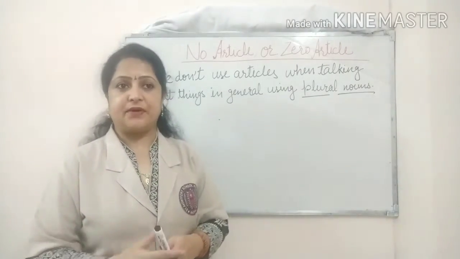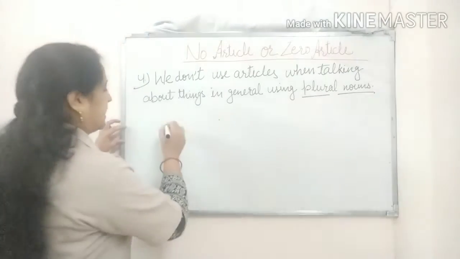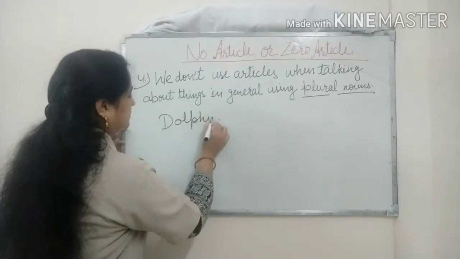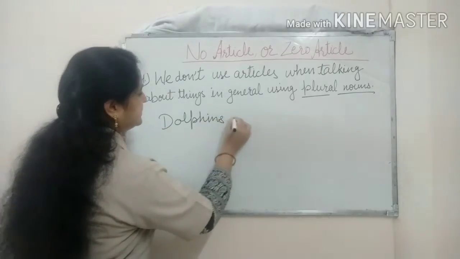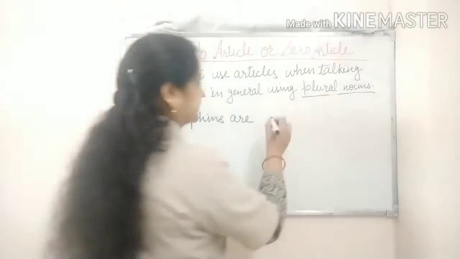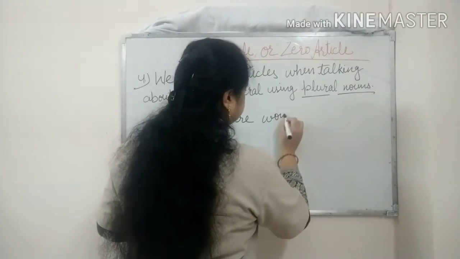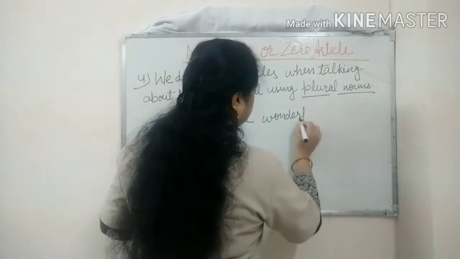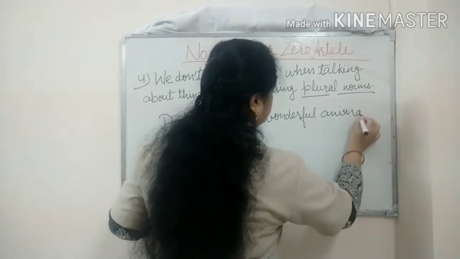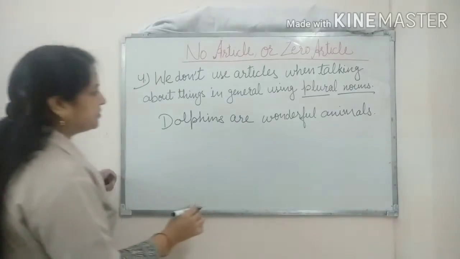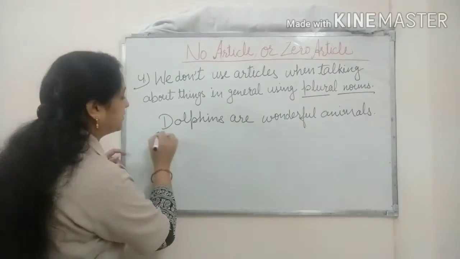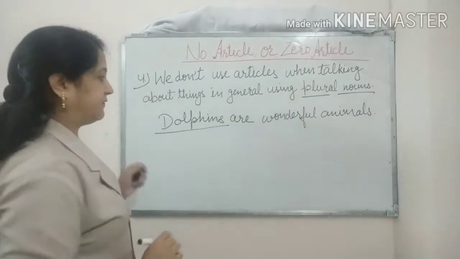So, for example, dolphins are wonderful animals. So here in this example, we are talking about the whole class of dolphins.